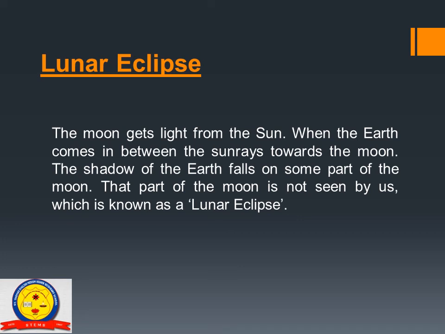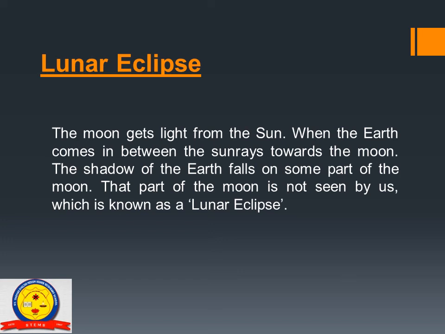Lunar eclipse. The moon gets light from the sun. When the earth comes in between the sun rays going towards the moon, the shadow of the earth falls on some part of the moon. That part of the moon is not seen by us, which is known as a lunar eclipse.